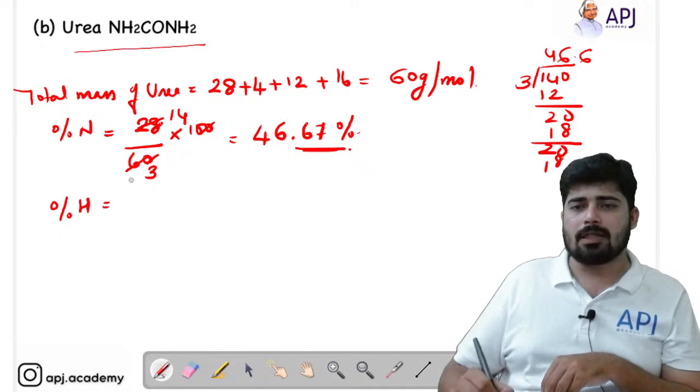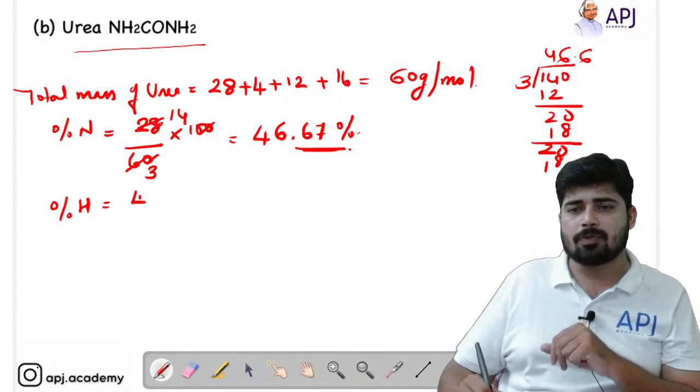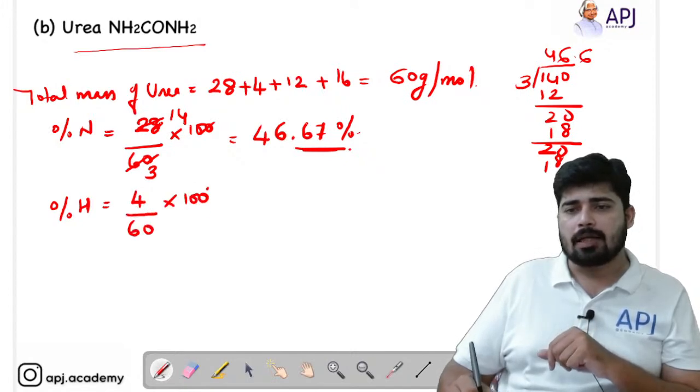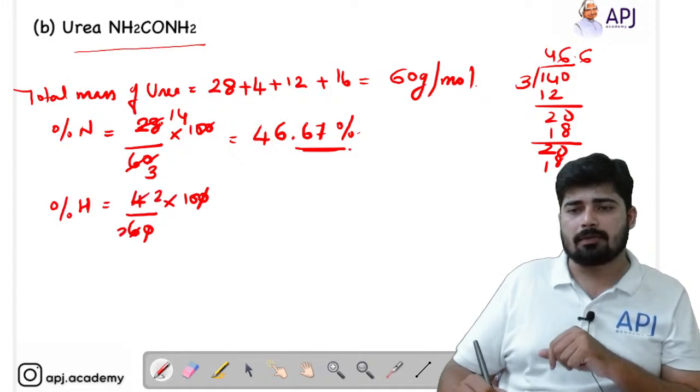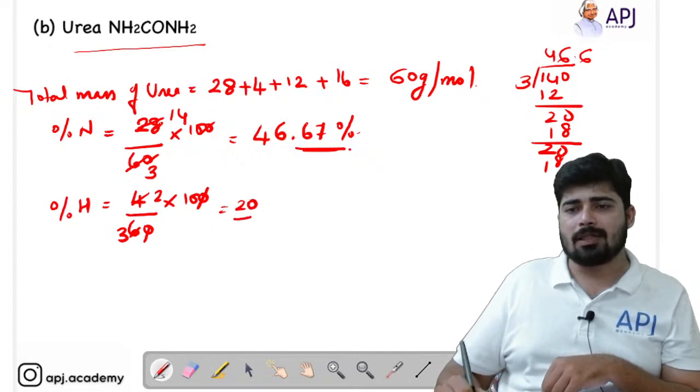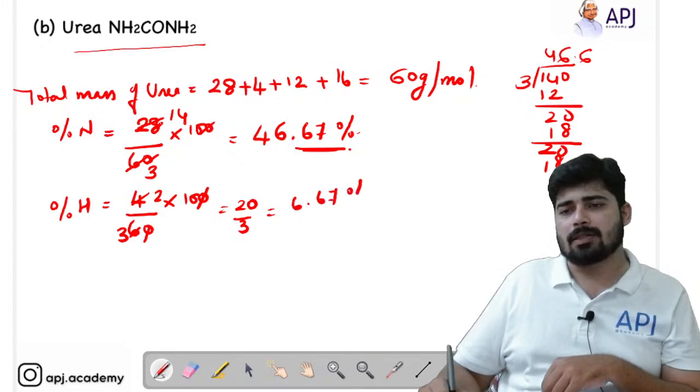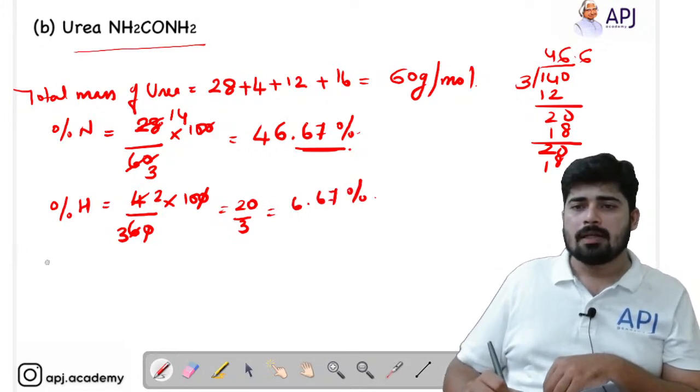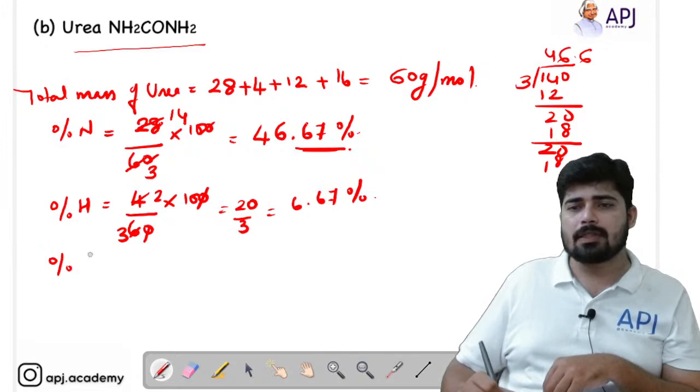Now the next one is percentage hydrogen. We know that the mass of a hydrogen atom is 1 and there are 4 atoms. So 4 divided by 60 into 100. You can cancel the zeros and cut it with 2, and here you will be getting 3. So 2 by 3 into 10, that is 20 by 3. 20 by 3 means 6.67%.